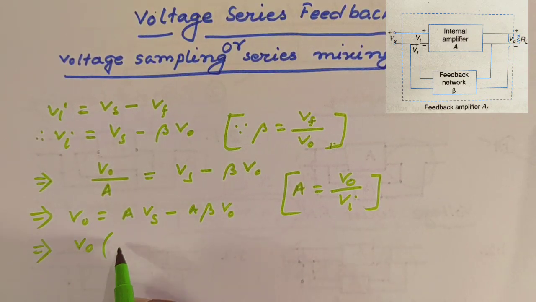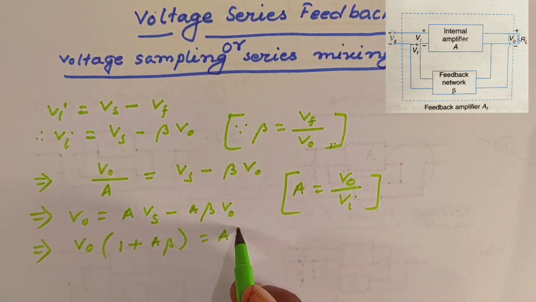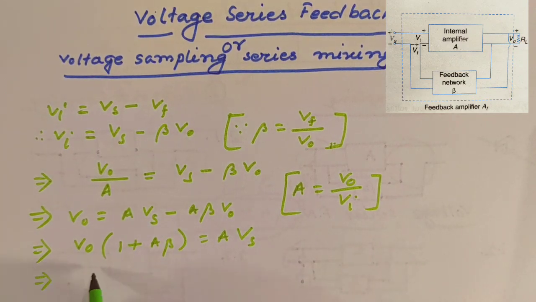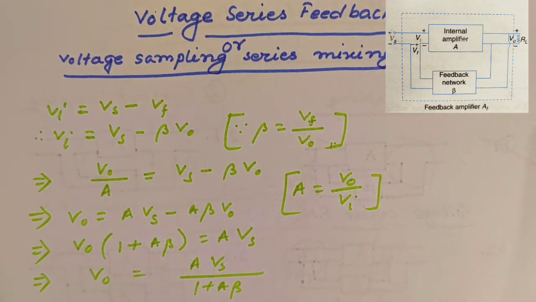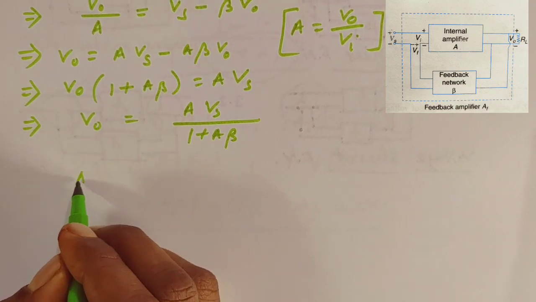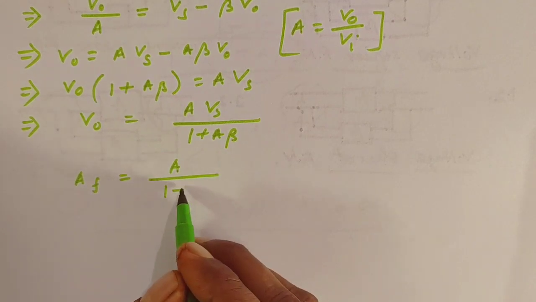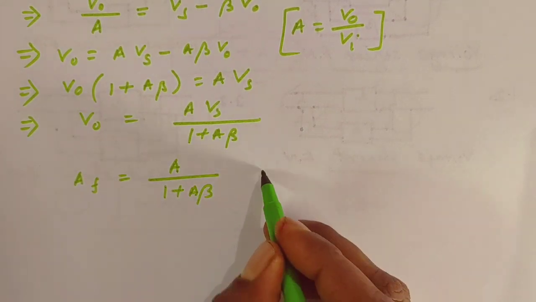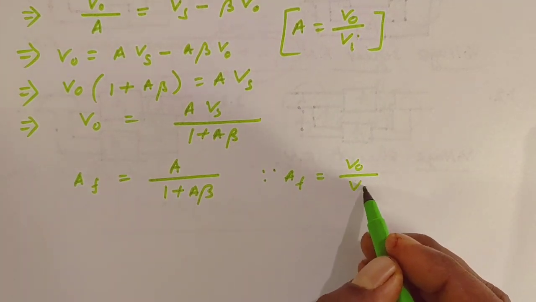Taking V naught common, V naught times (1 plus A beta) equals A Vs, so V naught equals A Vs divided by 1 plus A beta. Therefore the overall gain AF equals A by 1 plus A beta, since AF equals V naught by Vs.